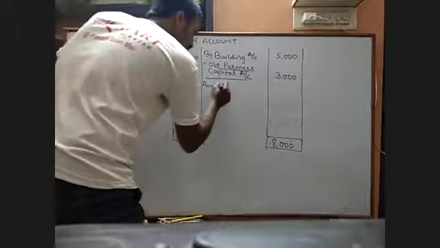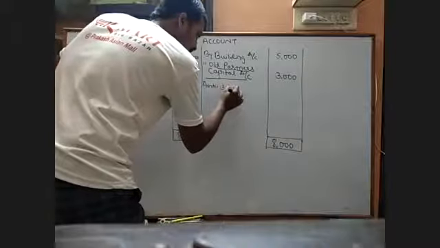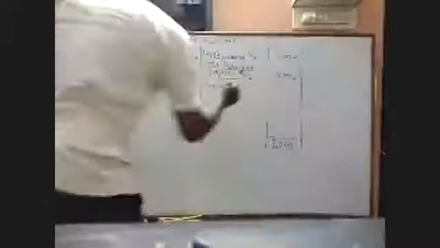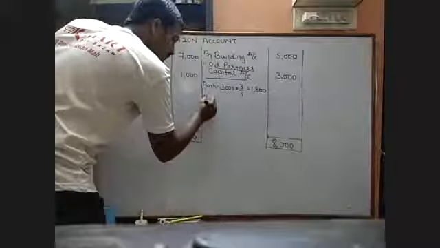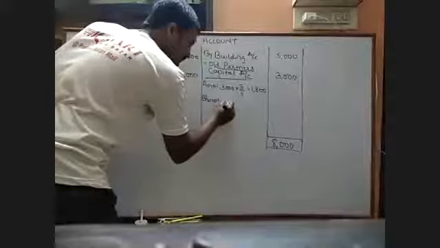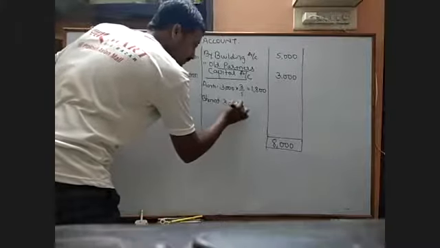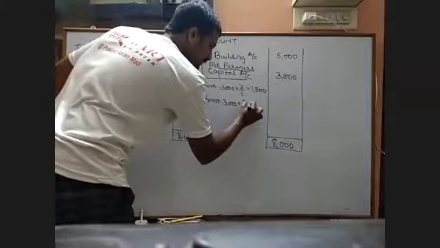In that, first is Aarti, 3,000 into 3 by 5 because the ratio is 3:2. I think it will be 1,800. Just check whether it is 1,800. Bharti, 3,000 into 2 by 5.